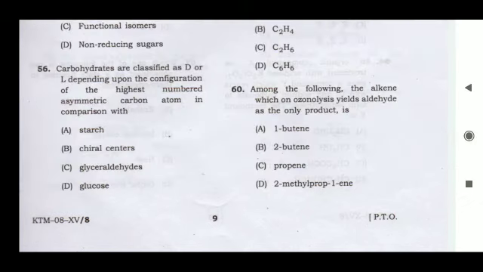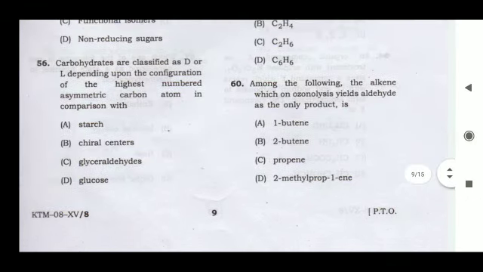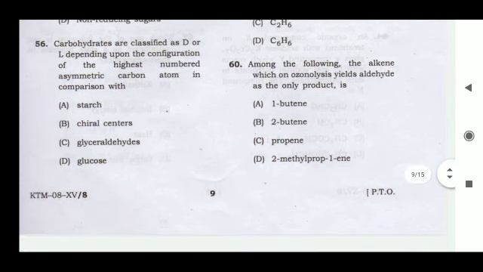In the case of 1-butene, ozonolysis will produce methanal and propanal. In the case of propene, ozonolysis will produce methanal and ethanal, and that's why option B will be our correct option.